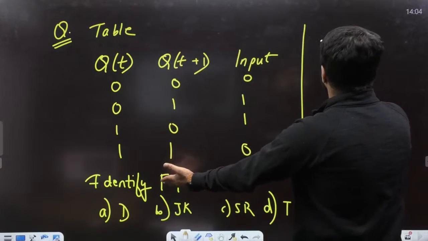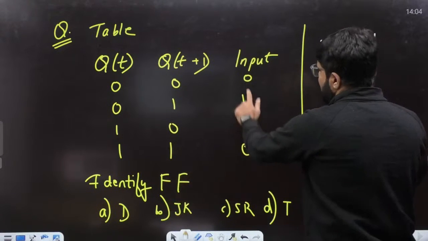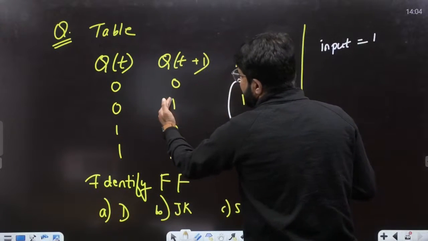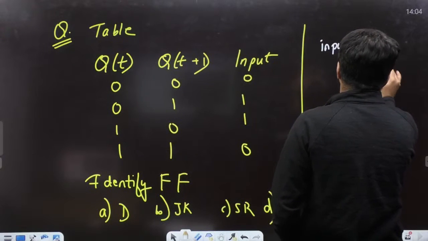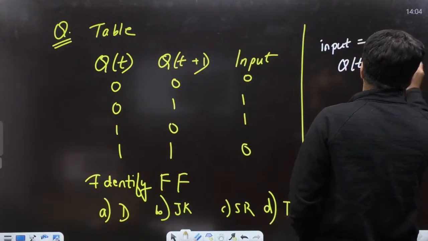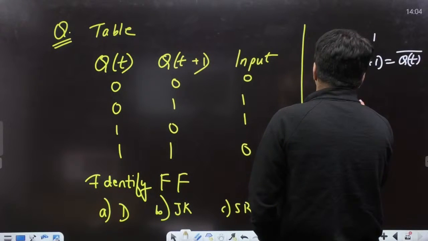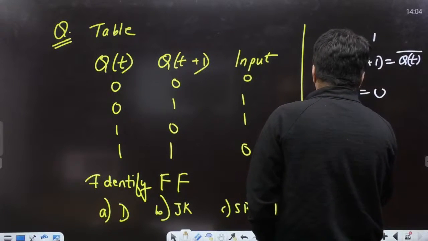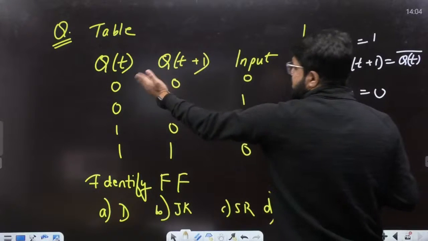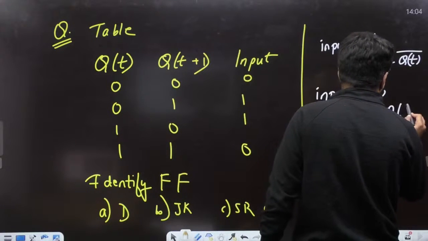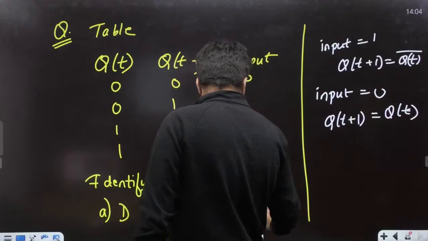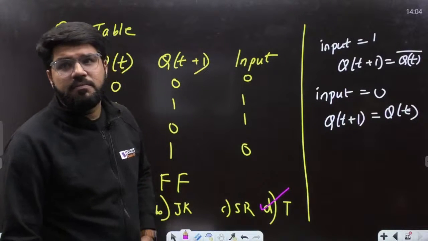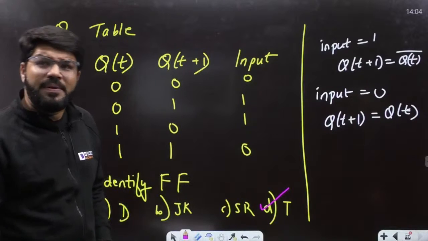So now dear, what is the answer? Whenever the input is equal to 1, you say the next state is toggle, 0 ka 1, 1 ka 0. So whenever input is equal to 1, QT plus 1 is equal to the toggle. Right? But if the input is equal to 0, what is the QT plus 1? Okay, 0 ka 0, 1 ka 1. So QT plus 1 equal to QT. So which behavior is this? This is the behavior of the T flip-flop. Right? So भाई इससे ज्यादा सिंपल तो फ्लिप फ्लॉप से मतलब मुझे नहीं लगता पूछ सकते हैं. Right, cutoff will be definitely high.